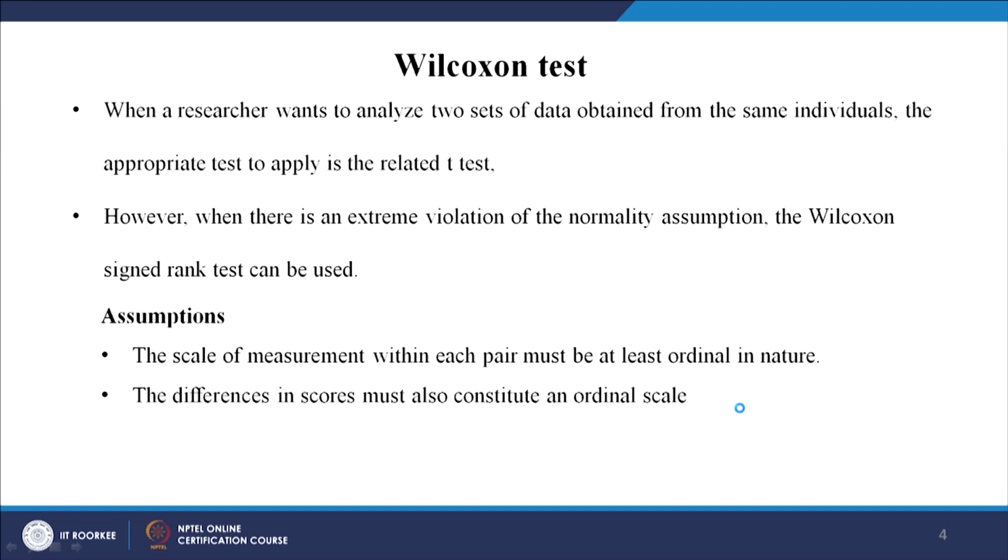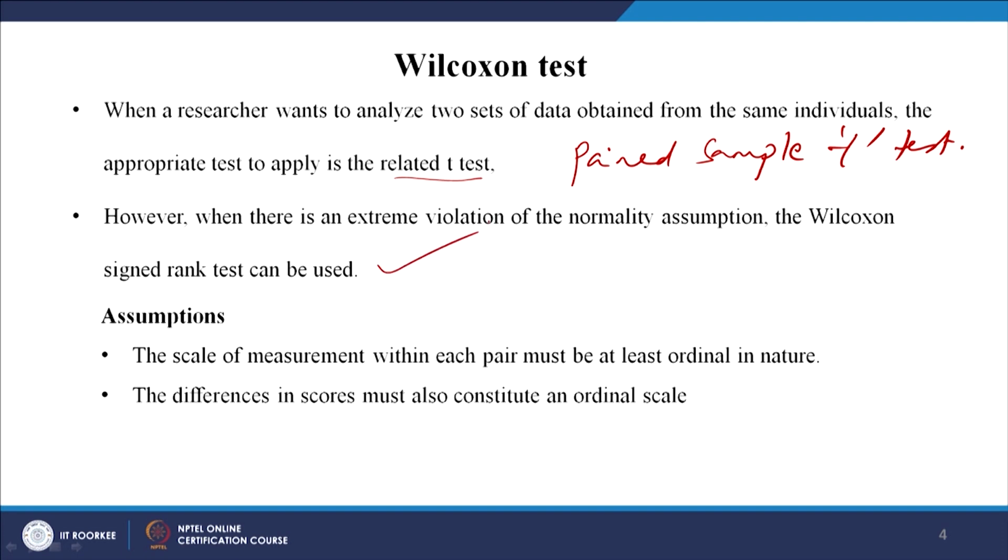What is the condition? When a researcher wants to analyze two sets of data obtained from the same individual, the appropriate test is the related t test, which we call the paired sample t test, used for parametric data. Here, similarly, we use the Wilcoxon. However, when there is an extreme violation of the normality assumption, the Wilcoxon test can be used.